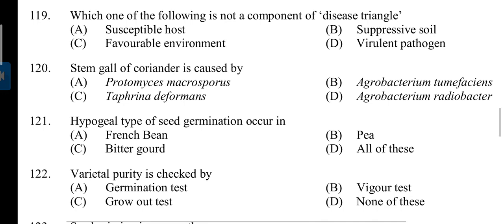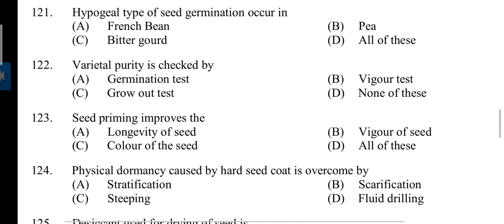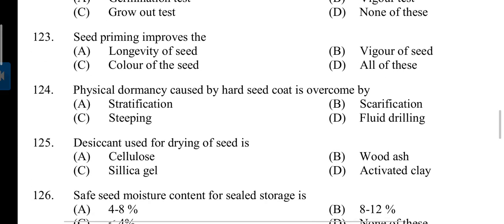119. Which one of the following is not a component of disease triangle? Answer is B. Suppressive soil. Stem gall of coriander is caused by? A. Protomyces macrosporus. Hypogeal type of seed germination occurs in? Answer is B. Varietal purity is checked by grow out test. Seed priming improves the? Answer B. Vigor of the seed.